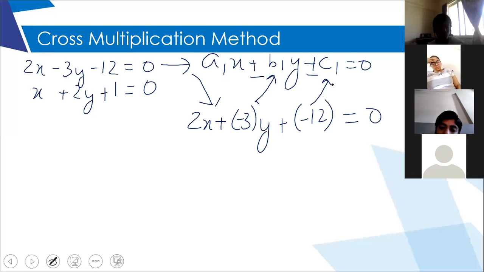Isn't it? So just remember that your standard equation doesn't have a minus sign. So if you see the minus sign in the equation, you have to attach it with A1, B1 or C1, and similarly for A2, B2 and C2. So now I'm going to compare it with the standard one, both of them, and write what is my A1, B1 and C1, A2, B2 and C2.